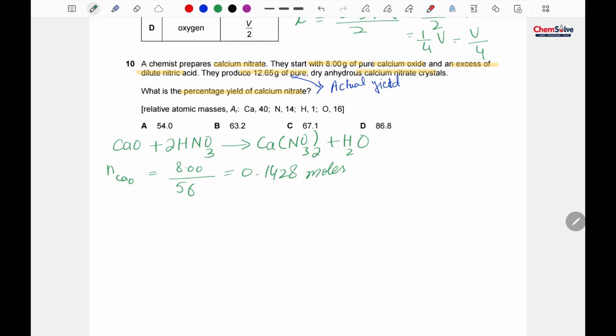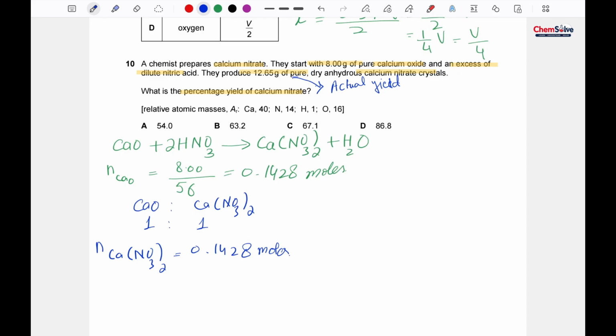That's why CaO and Ca(NO3)2 are in 1:1, so there would be the same number of moles for calcium nitrate as well, and they would be 0.1428 moles.